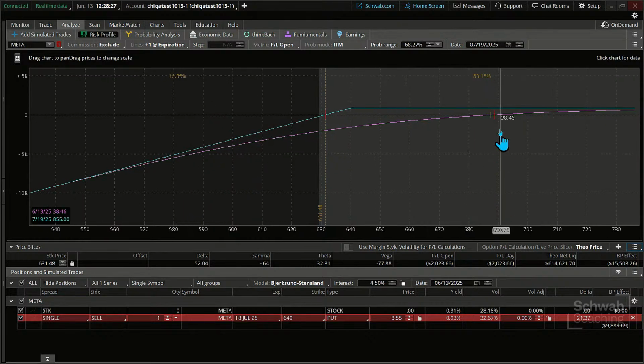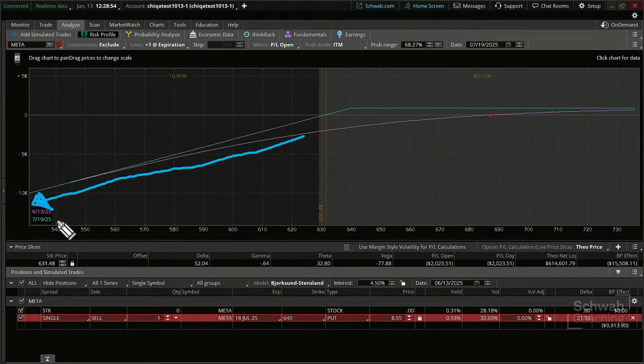What does it say? Well, it's assuming there's an assignment if we go below that strike price, which is very, very likely, of course. If you're below that strike price by expiration, there should be an assignment that occurs. Generally, almost always that's the case. But you can see if prices go down, that's a losing trade because of the requirement of owning a stock too.